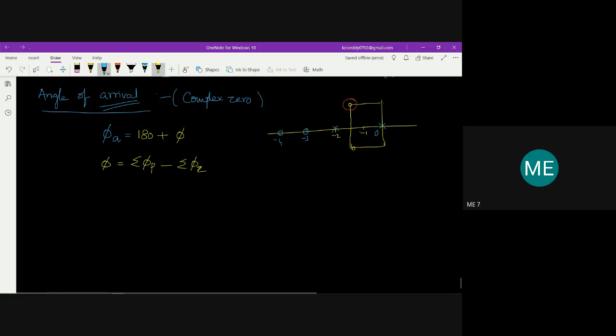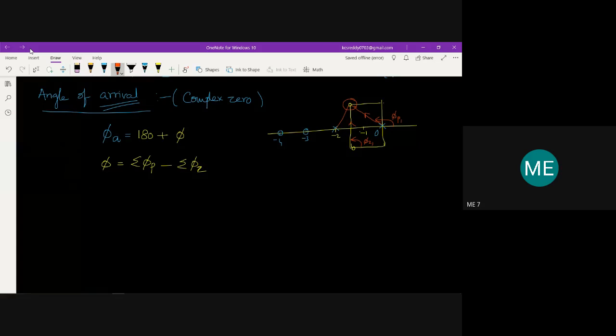So how do we calculate this angle of arrival? We need to join all of these to the considered complex zero. This is the one we have considered, and then this is the one we have joined. This is the angle made by pole 1, phi p1. There are two poles and two zeros, so this is phi z1.